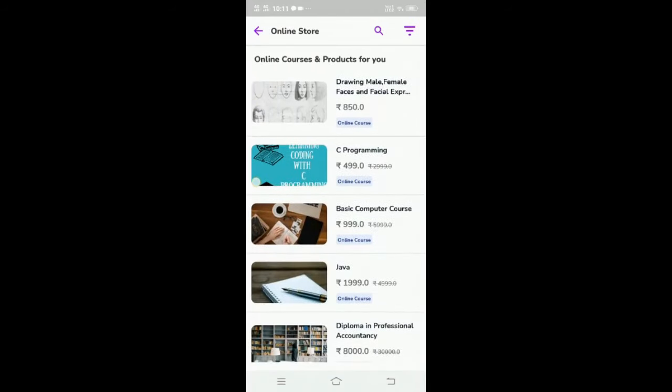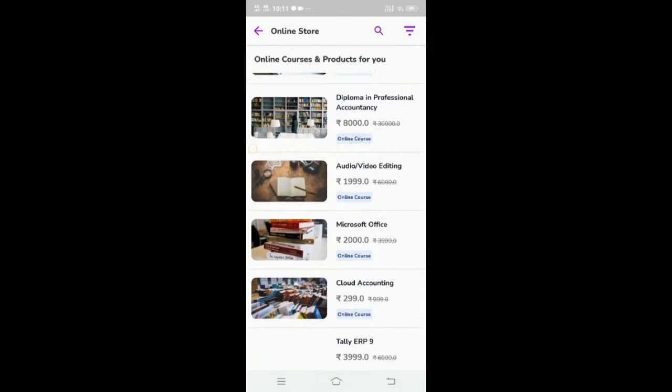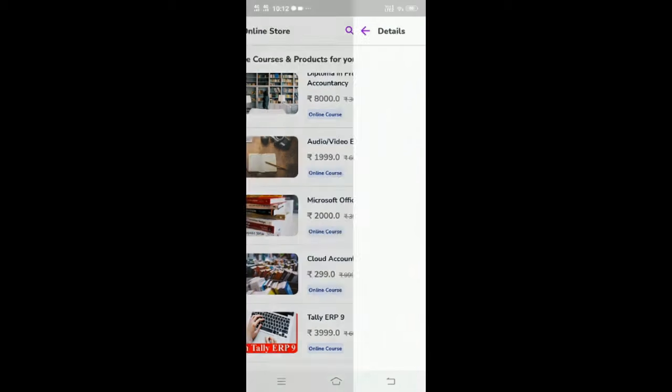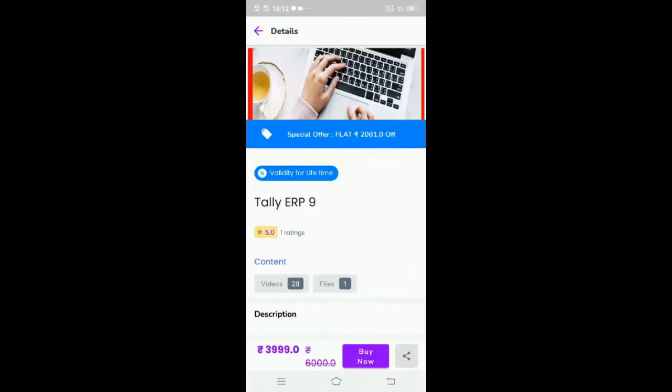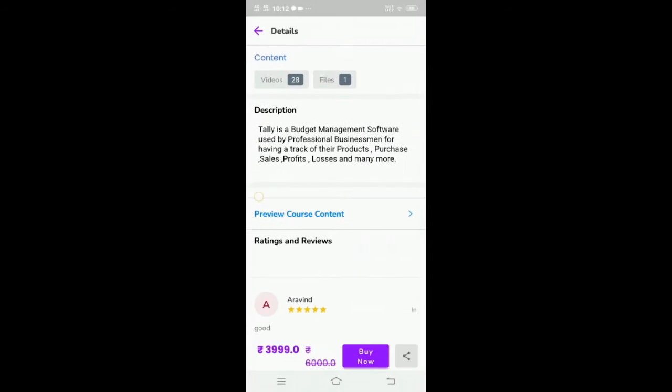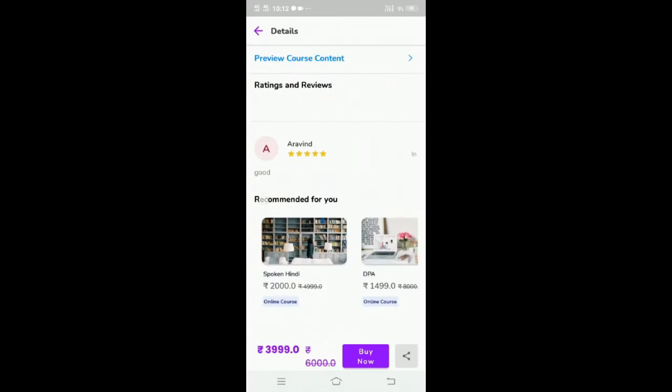So these are all the courses which we saw in the desktop application also. Same like that, you have a mobile application also. You can just install the app and you can check out what all courses we have, what is the pricing, each and every detailed description, everything you can just check when you install the app itself. So when I was recording this one, the course was 4,000, but now it is 2,000. There are a lot of recommended courses also.